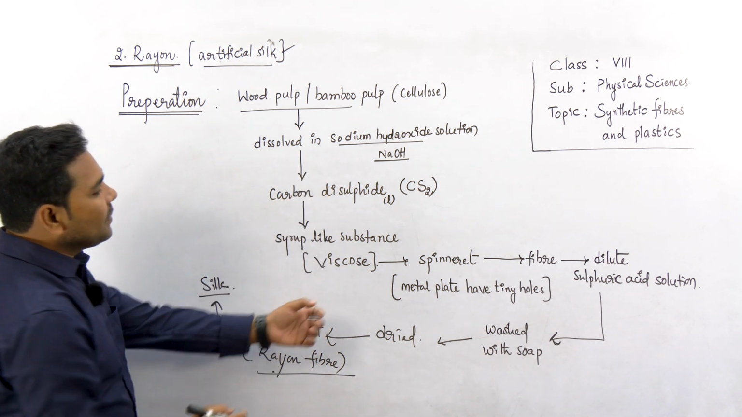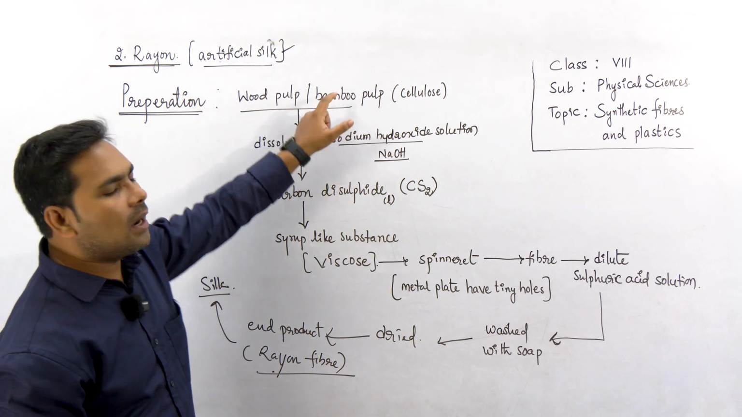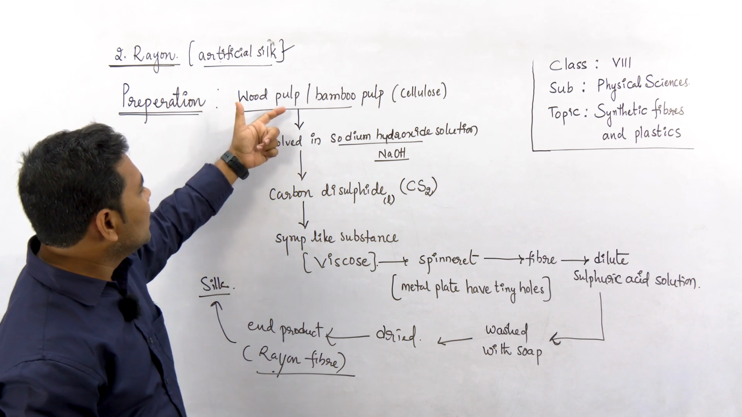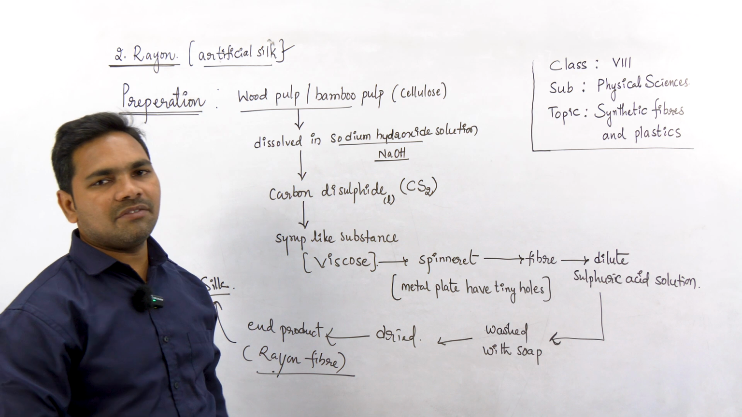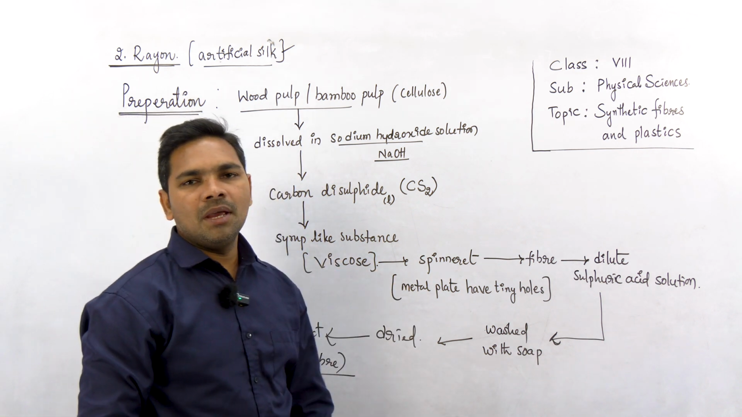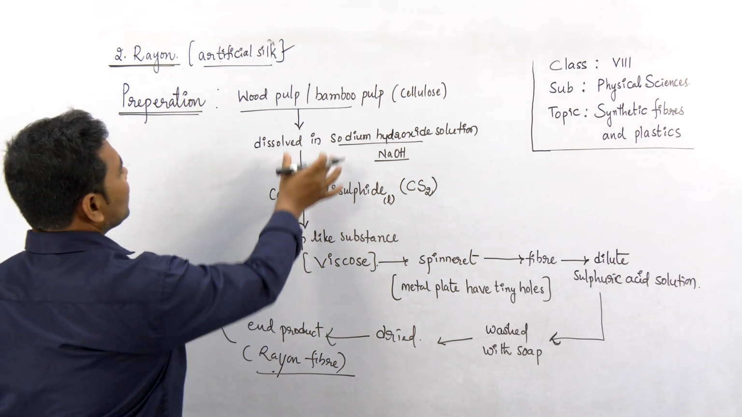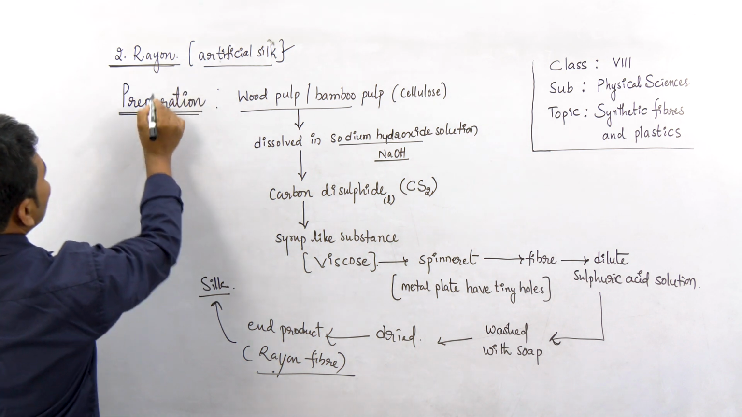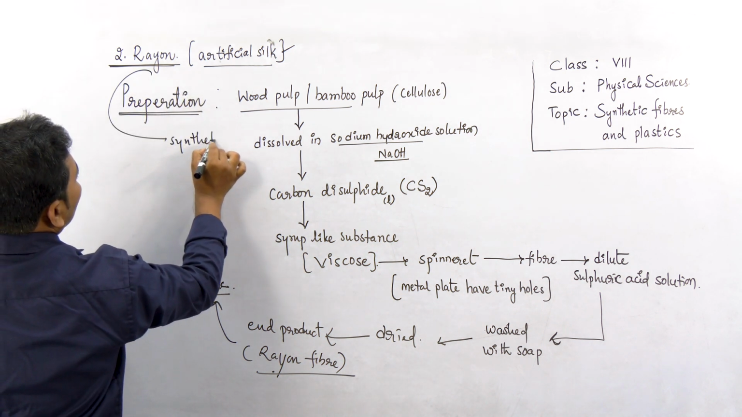Right now you see, in this entire process, the raw material we used is wood pulp or bamboo pulp, but in the remaining stages of making rayon we used chemicals obtained from petroleum products, like petroleum-based chemicals. So though the starting material is wood pulp, this rayon is considered a synthetic fiber.